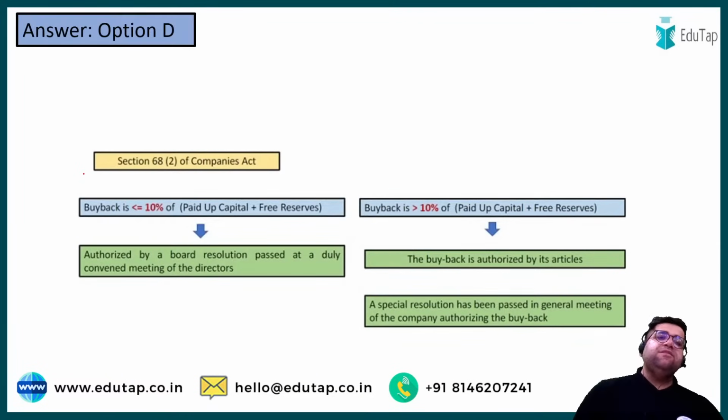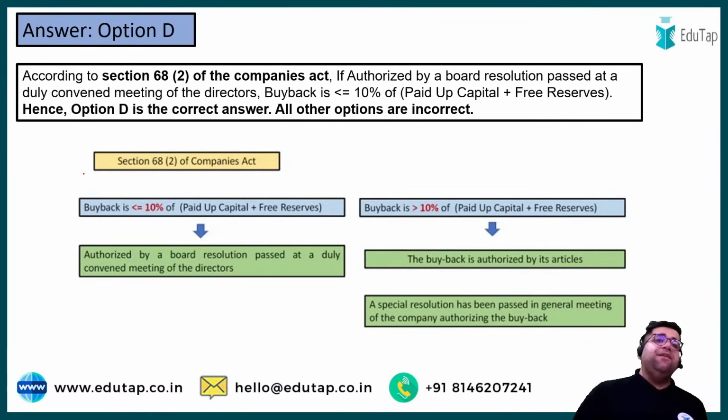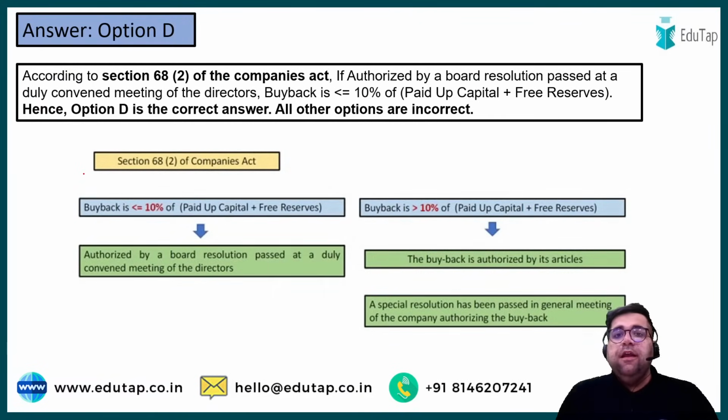Because if you see as per section 68 of the Companies Act, subsection 2, if there is an authorization by board resolution, then you can have buyback of less than 10%. But if you want to have more than 10%, then you have a special resolution and your articles come into the picture. So the correct answer will be option number D.